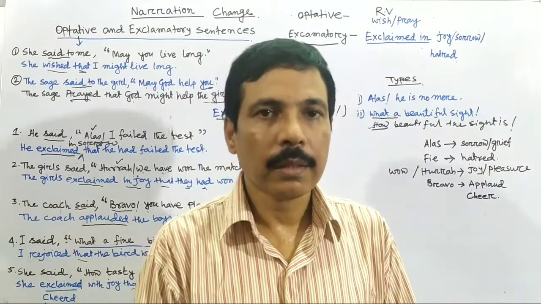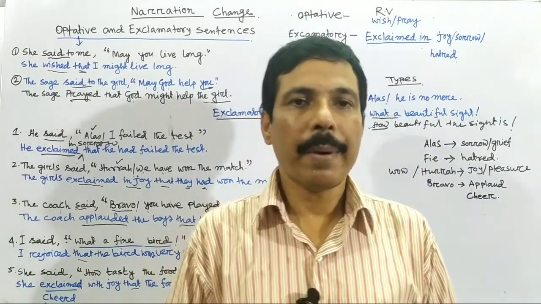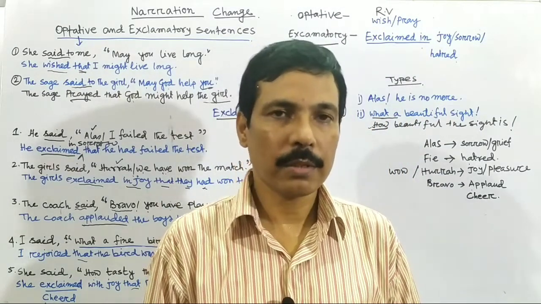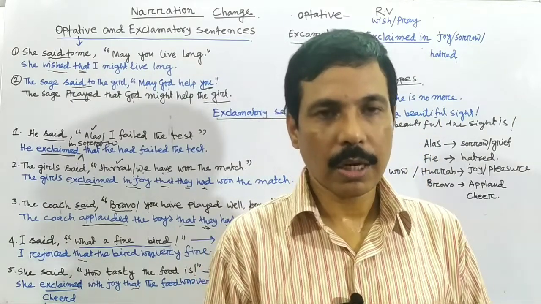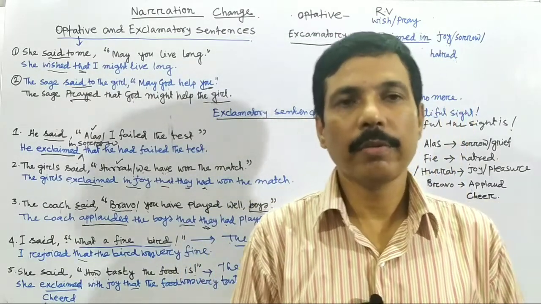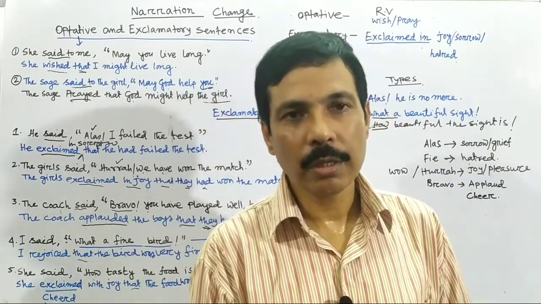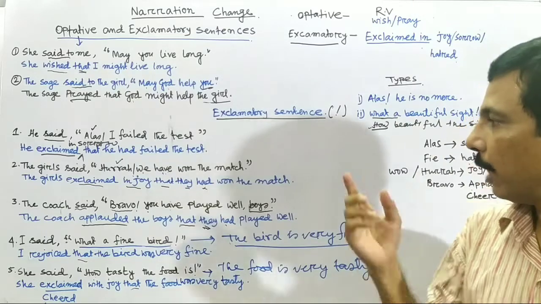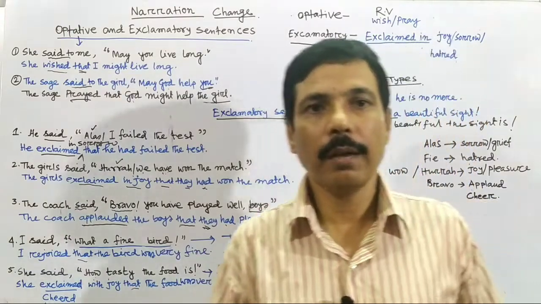So I conclude here the narration change of assertive, then interrogative, then imperative, then optative and exclamatory. I have made videos in 4 parts for narration change. My request is to start watching the video from assertive, then interrogative, then imperative, then optative and exclamatory. It will be very easy and convenient for everyone to understand the change of narration. It is a very important portion of English grammar. You must know the change of narration or the direct speech and indirect speech. I think my videos will help you a lot.